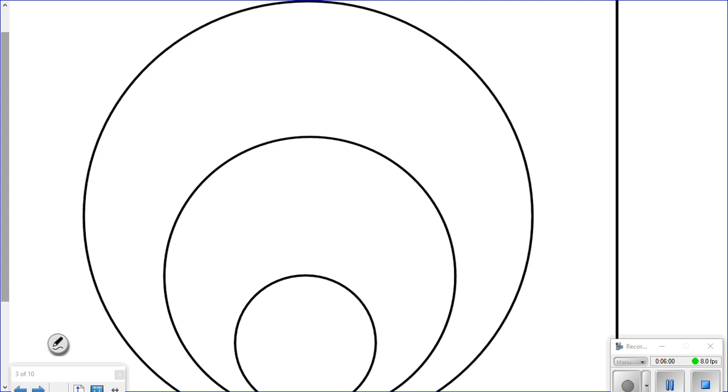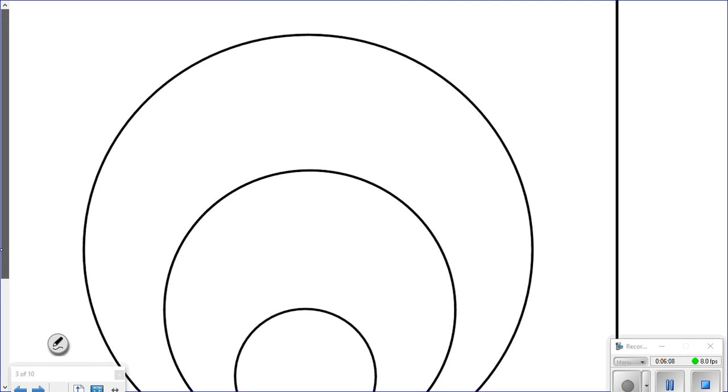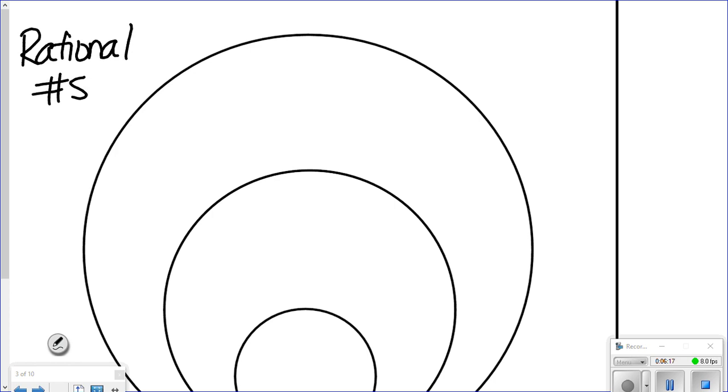Second thing you're going to do after you have your circles drawn, you're going to go up to the top. Like this is my page. We're pretending this is my page in my notebook. You're going to go to the top corner up here, and you're going to write rational numbers. Okay? Because everything on this side of the paper, the circle side, is going to be rational numbers. Okay?